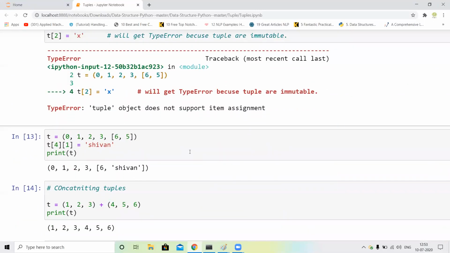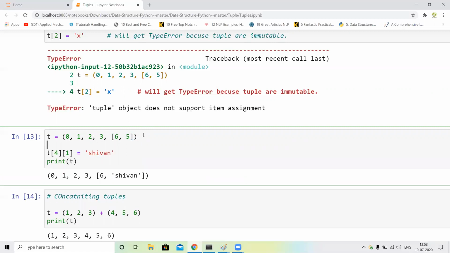Next thing, I just assign the value t is equal to some integer values, and in the integer values I just assign a list, sorry, list, and in the list I just assign 6 and 5. This is our integer value. But you know, tuple is immutable and list is mutable, so we can change this value.